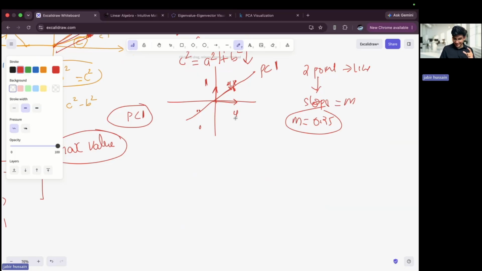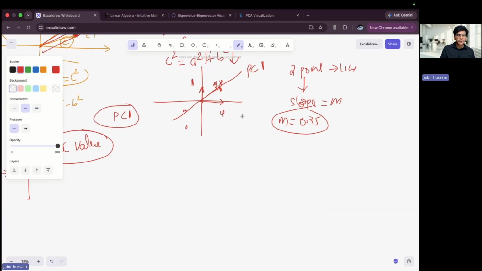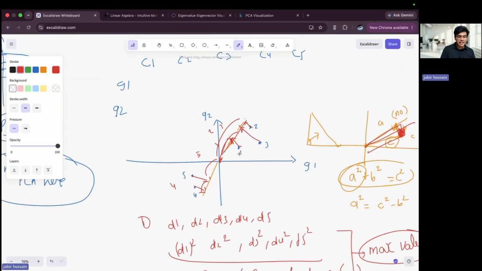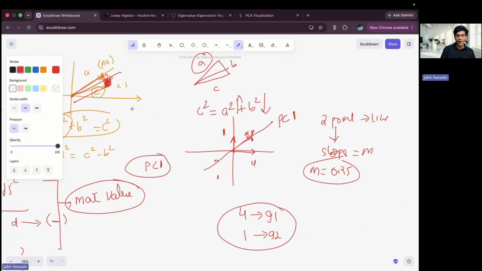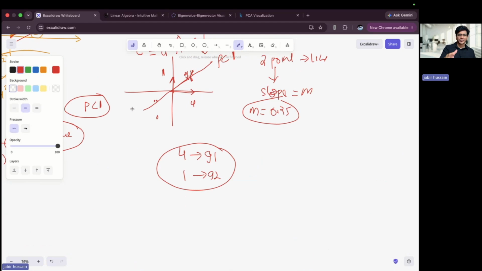It means that for every 4 parts of gene 1 on the PC1 line, gene 2 is 1. It means that the characteristic of gene 1 is more than gene 2. Okay, maybe hard to understand, but yeah.